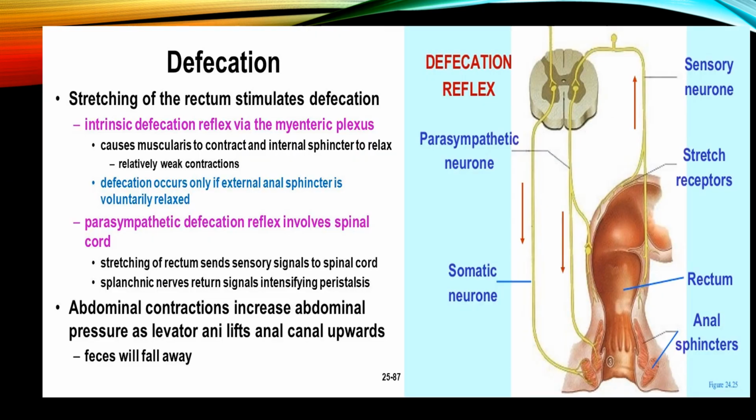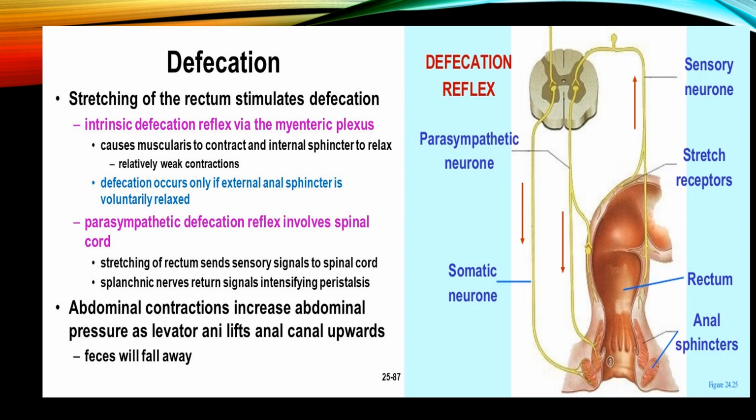On the last slide we said that the rectum can hold the waste material, and in the picture we can see the elaborated structure of the rectum, with the anal sphincters on the outer side of the anus. When the rectum is holding the waste material, the stretching of the rectum will stimulate the defecation process.